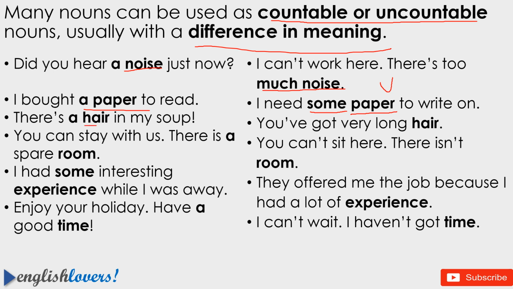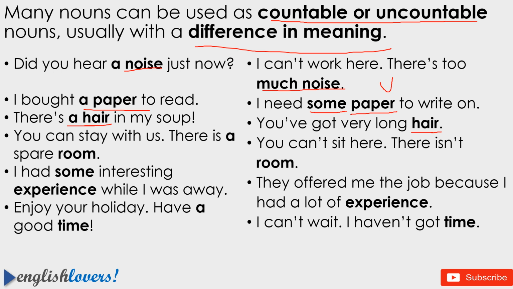There is a hair in my soup. So here hair means a single hair. So article a is used, so it is a countable noun. But in this example, you have got very long hair. So here it is not referring to a single hair. And generally this noun hair is an uncountable noun.